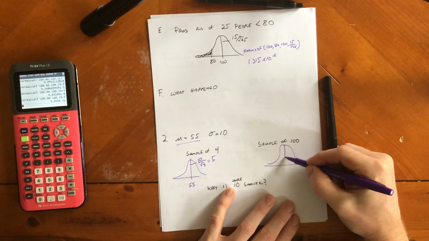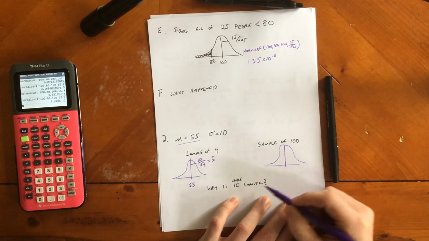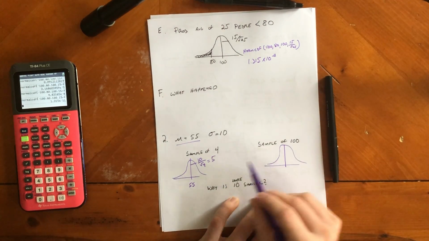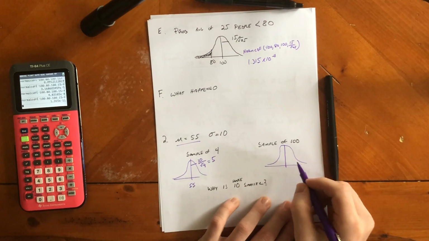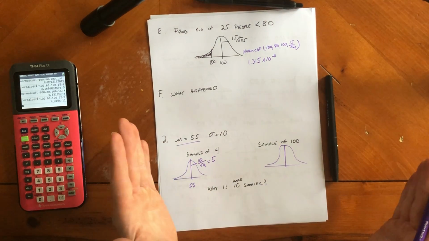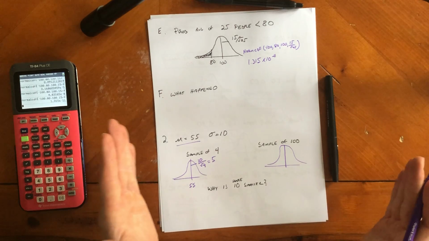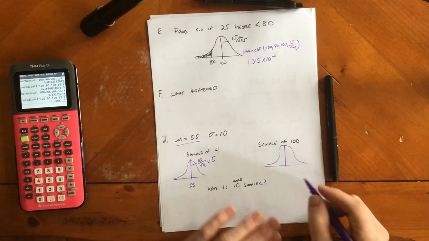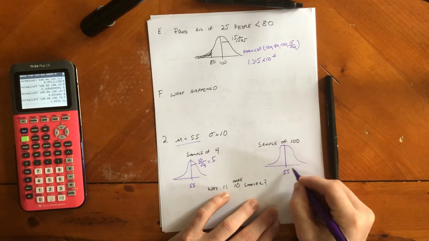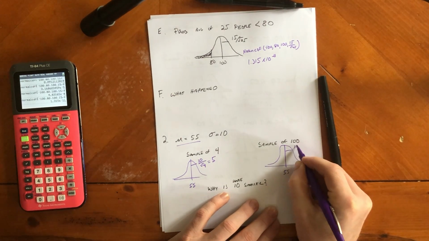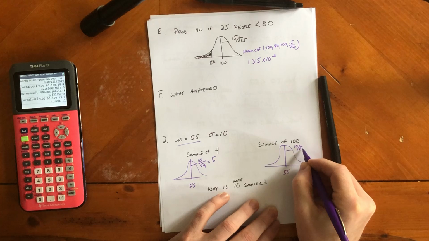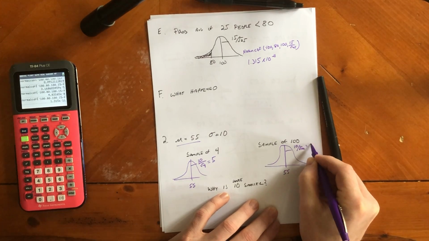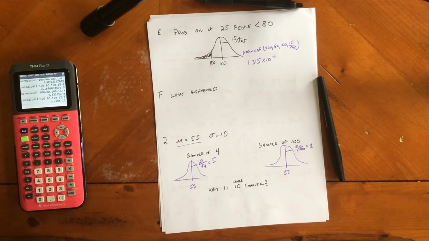And this one, you can tell that the standard deviation is going to be smaller if I have 100 people versus if I have 4 people, because the probability of having a mean of 100 people is going to be a lot tighter than the probability of having a mean of 4 people. It's going to be a lot more spread out. So this will be 55. This will be 10 divided by the square root of 100. So that's going to give me a standard deviation of 1, right?